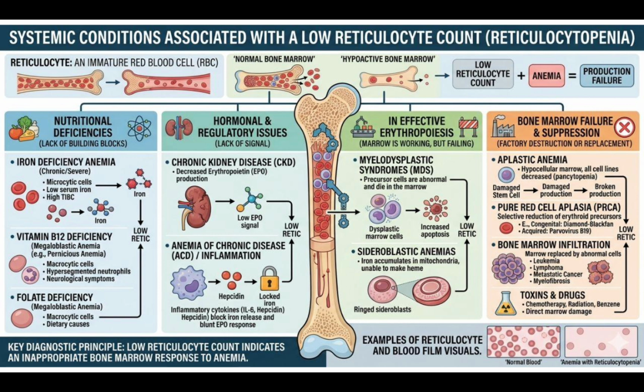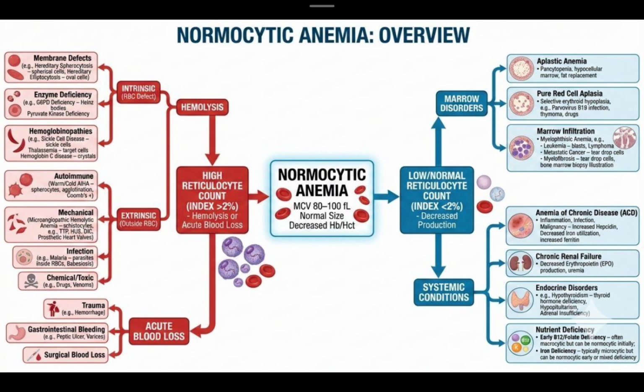And if we see the bone marrow failure causes, we saw in earlier slides the aplastic anemia causes, pure red cell aplasia causes, and bone marrow infiltration causes. We have to remember one point here. The key diagnostic principle is if there is a low reticulocyte count, that indicates an inappropriate bone marrow response to the anemia. That one you should remember. This is all about normocytic anemia.